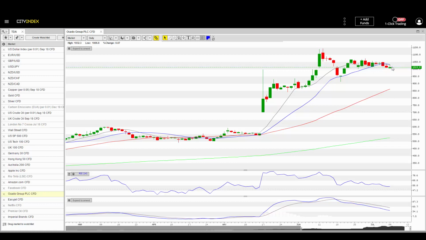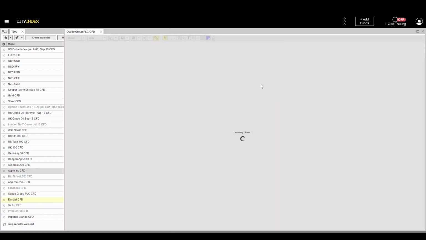I need to have this bearish pattern, which is actually a bearish breakout pattern to the downside, I want to see that negated. Alternatively, if we do break out, we're going to see price head down a little bit lower, certainly towards 900. Likely to see that happen. So what I'd like to see here is a bullish pattern today, bullish candle break above those highs to negate that pattern.